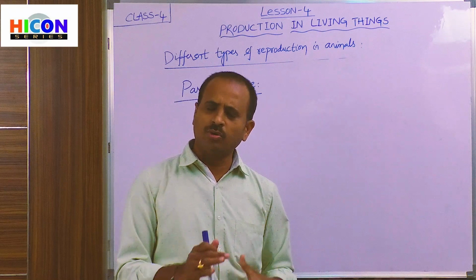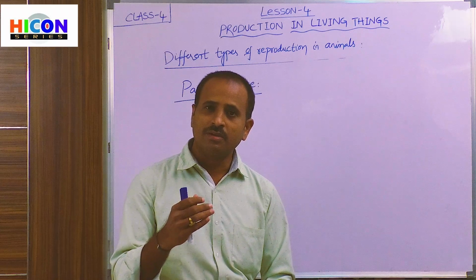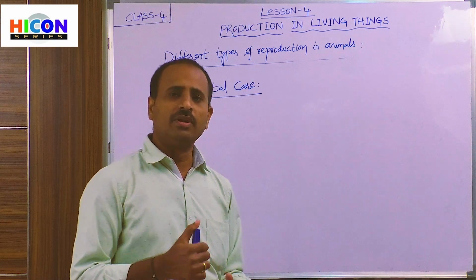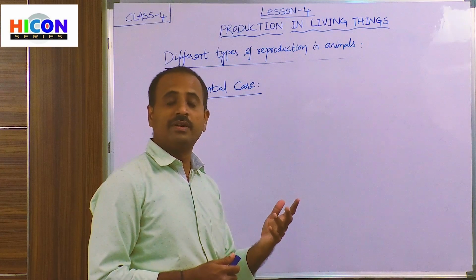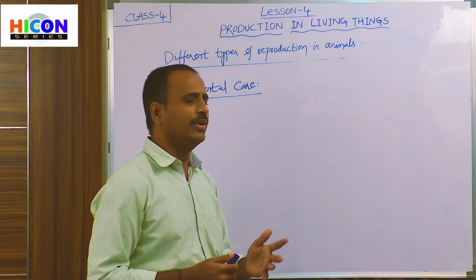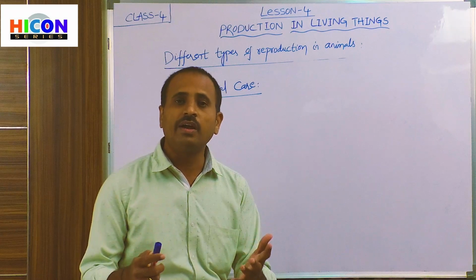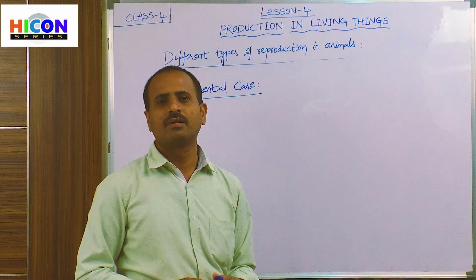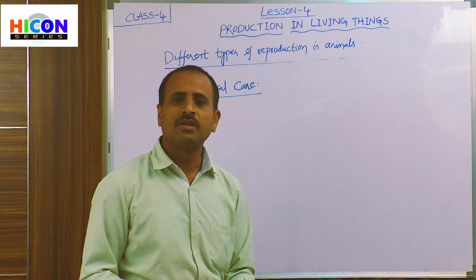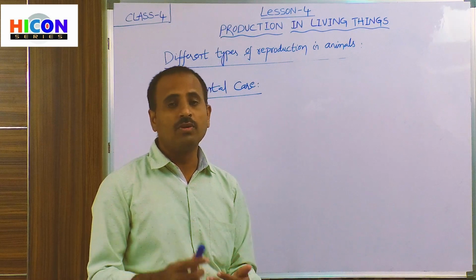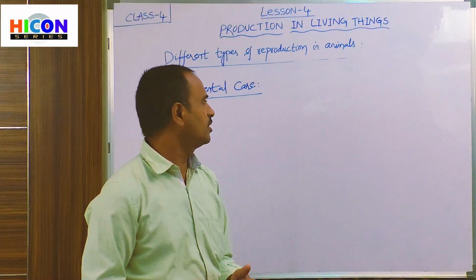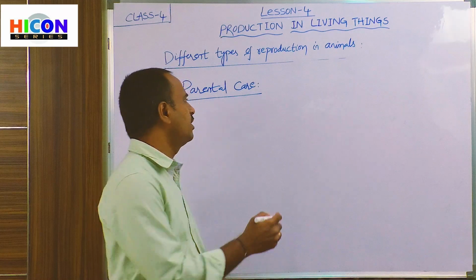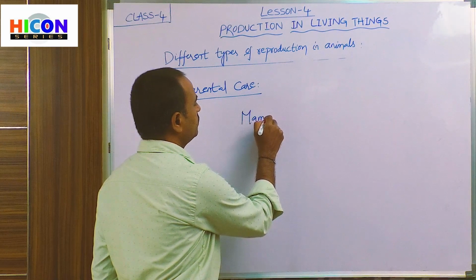So children, not only human beings, animals will also take care of their young babies. They take great care of their young babies, and they give a lot of love and protection to their young babies, as human beings do. So how do they give protection and love to their young babies? For example, if you take most of the mammals, we have already discussed mammals. So what do the mammals do?